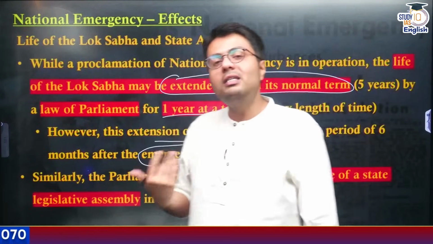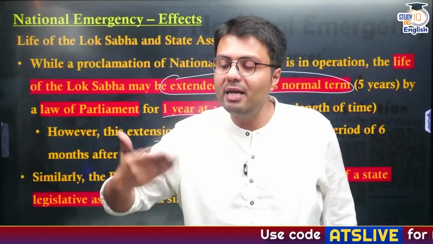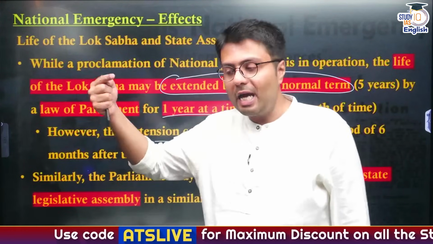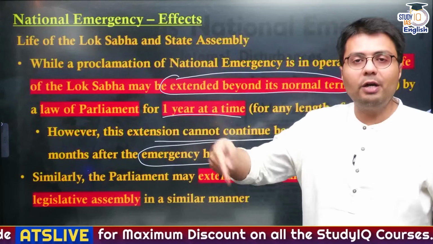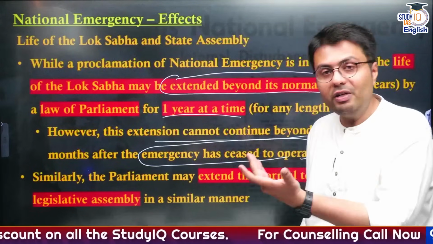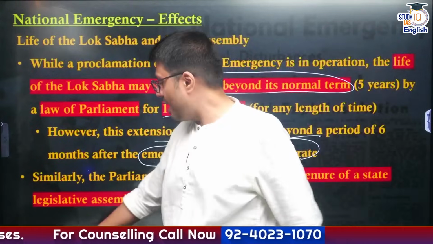So, what we understand here, the life of Lok Sabha and state legislative assemblies can be extended infinite times, at max 1 year at a particular time. You'll have to pass the laws subsequently in a 1 year period, right? But this can't continue after the end of 6 months since the date the national emergency ceases to operate, right?